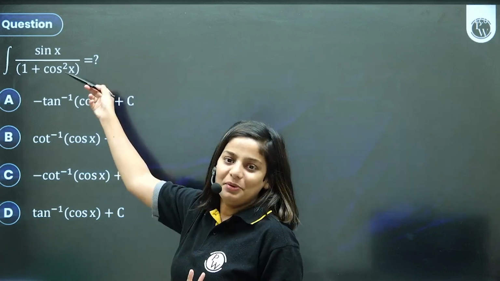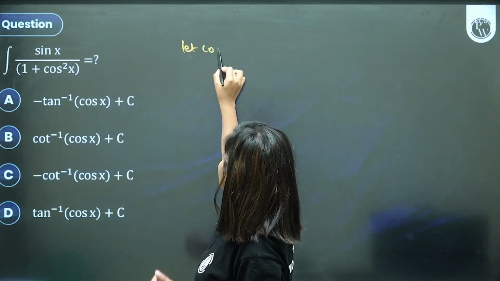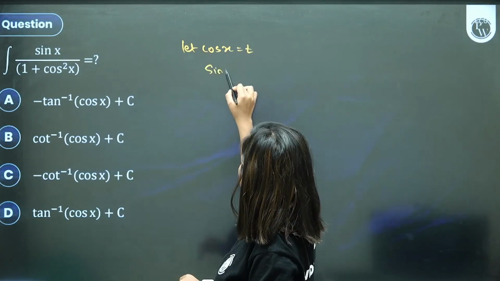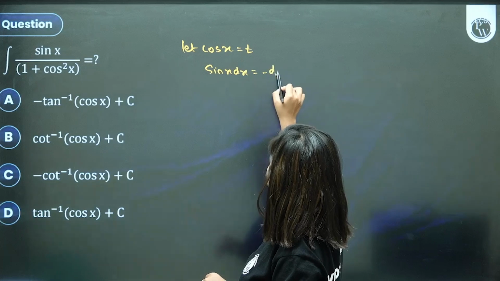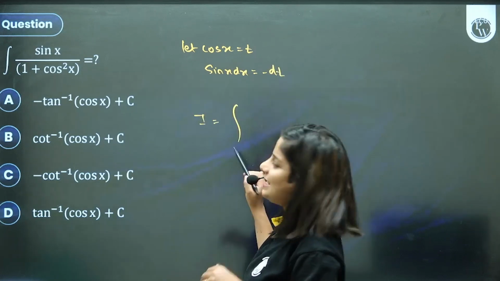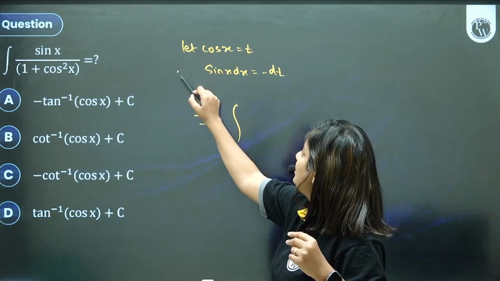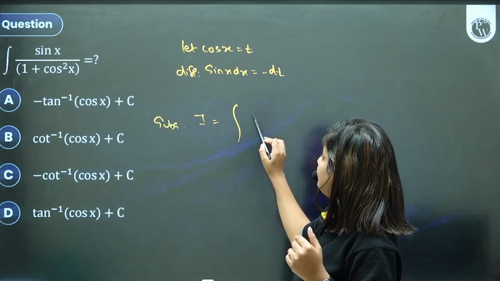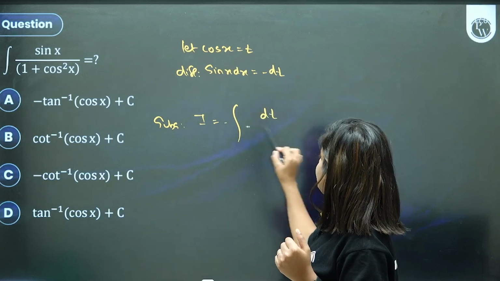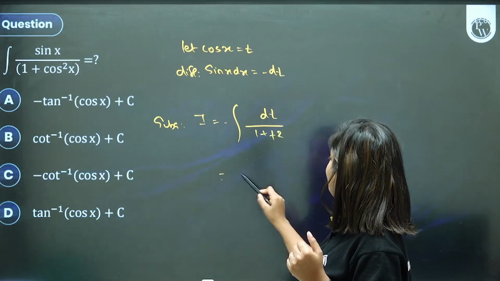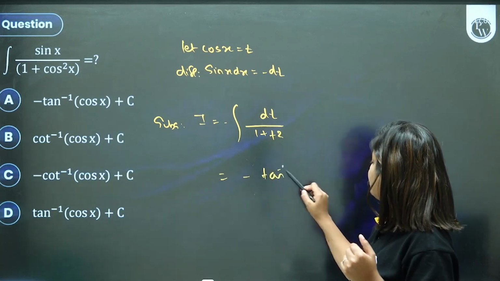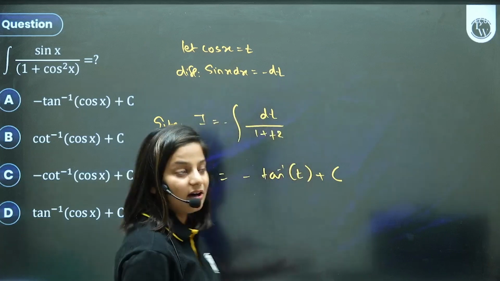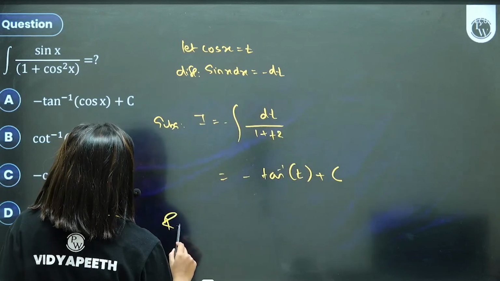Function and its derivative, it's simple substitution. Let cos x be equal to t, and then the derivative of cos x, sin x dx, will be minus dt. Putting it back in the question. Whenever you let, you have to differentiate, and then substitute: minus dt upon 1 plus t square. Integral 1 upon 1 plus t square is tan inverse of t. LDSR: let, differentiate, substitute, re-substitute.